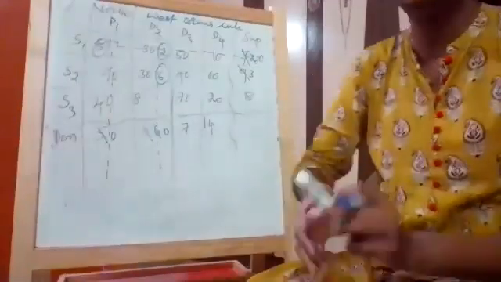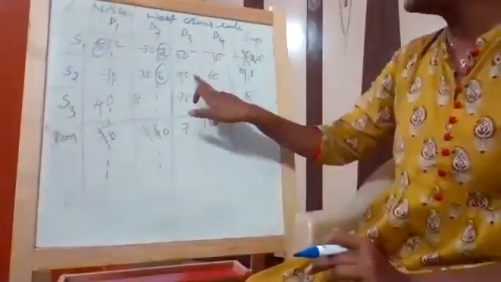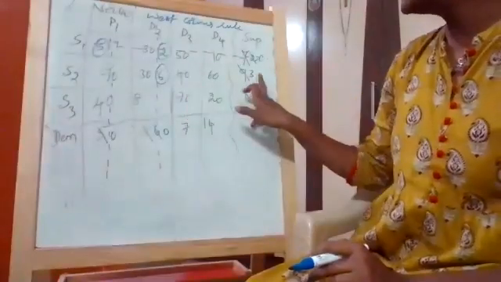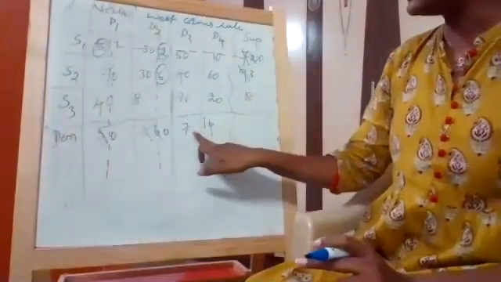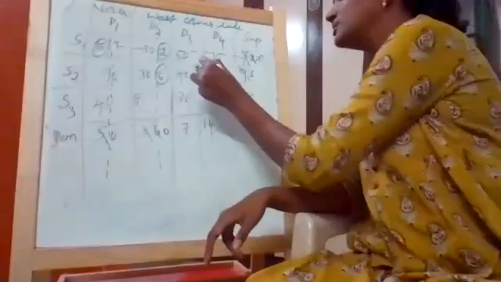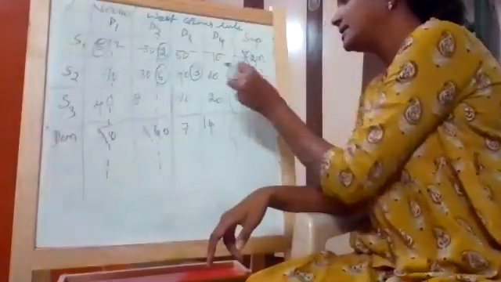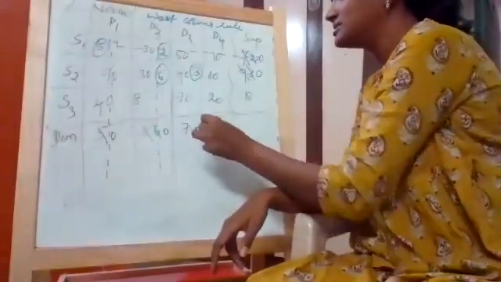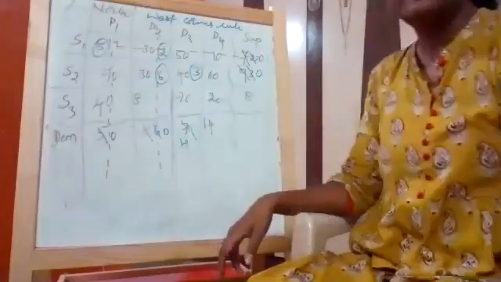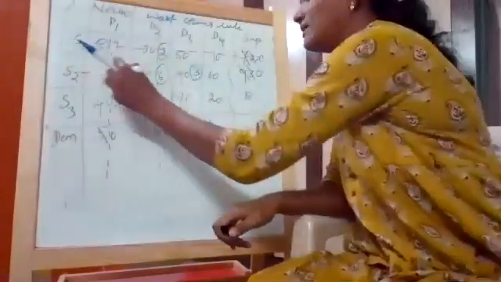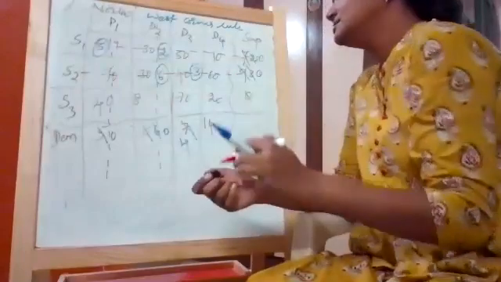The video, I didn't play it. Okay. The next northwest corner cell is 40. So if you see, it is 3 and 7. So the lowest value is 3. So allocate 3. 3 minus 3, it is 0. 7 minus 3, it is 4. So wherever it became 0, I'm just striking off that particular cell.